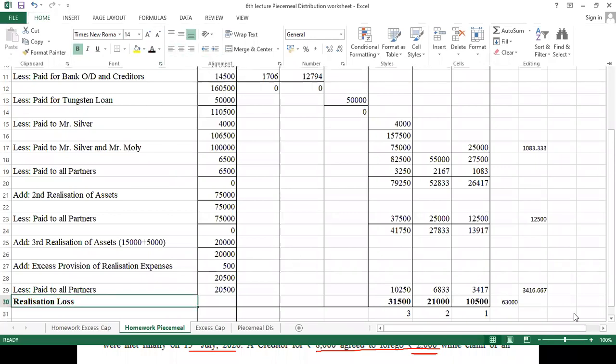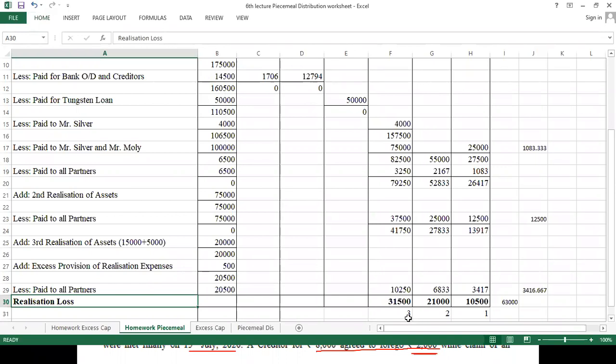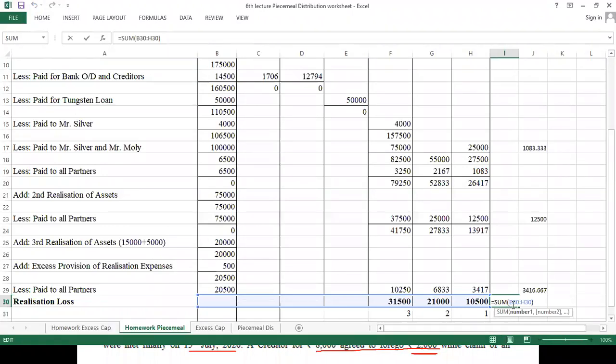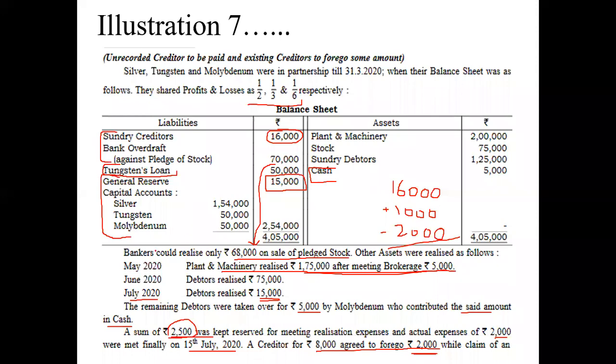Okay. Now let's see that loss is in the ratio of 3:2:1. Total loss is 63,000. If I add all the losses, it comes 63,000. Okay. That you can also verify with the help of the entire thing.